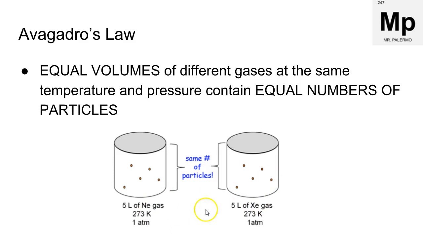It doesn't matter that the particles are different, we would still have the same number of particles because the conditions are the same. So typically for questions like this, they'll give you choices. Just look for the conditions that are all the same. It does not matter what the gas is. It could be CO2, it could be CO, NO2, it doesn't matter as long as the temperature, pressure, and volume are the same.